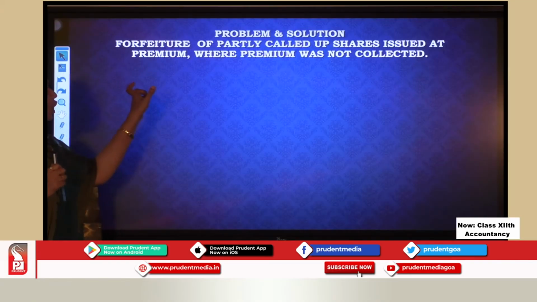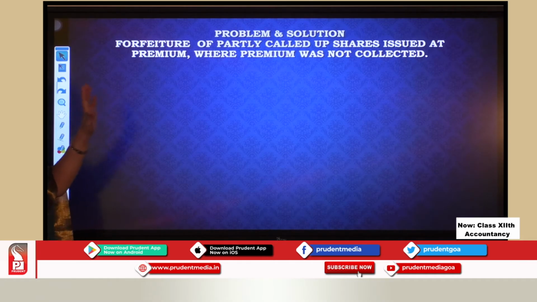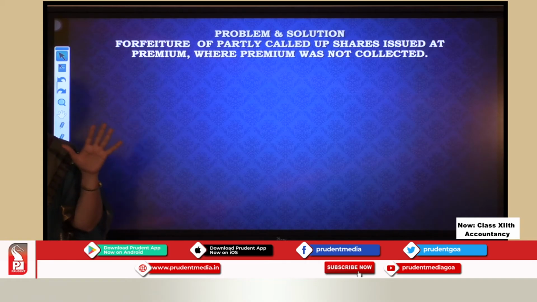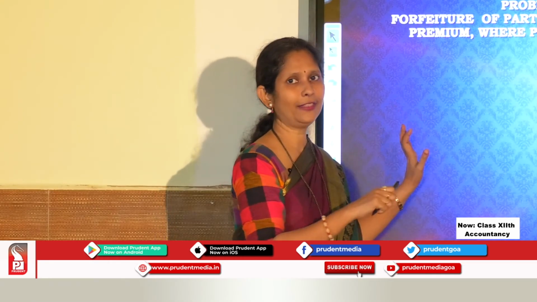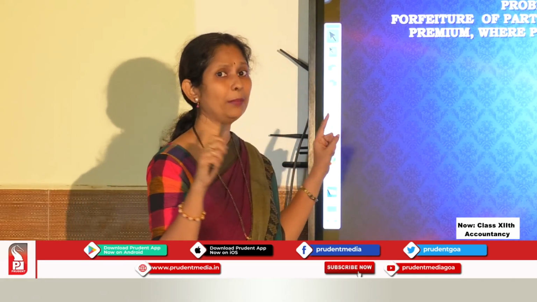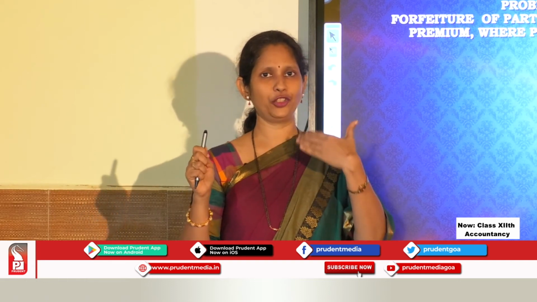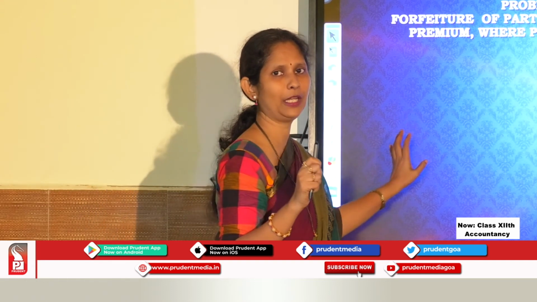Okay. So forfeiture of partly called up shares. That means the company has not asked to pay the full amount. Only part amount is asked. Okay. And these shares are now forfeited. What is to be done? I am also including in that, see, shares which were issued at premium, where premium was also not collected. This is the difficulty level problem, students. If you understand this, if you get this, everything you can easily do. Okay. So try and understand, and I am sure all of you can understand. What is important is your full attention. You give me full attention and this is made easy for you.